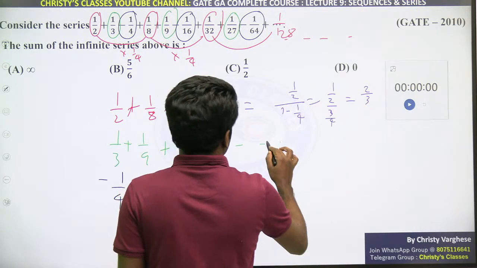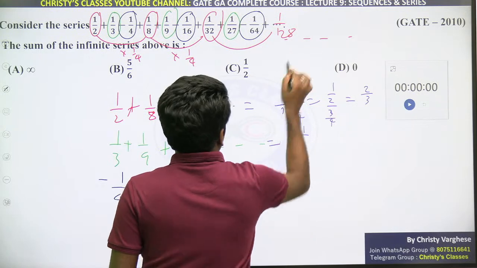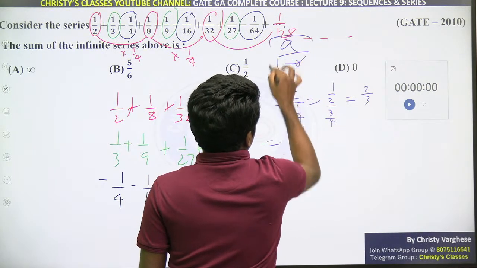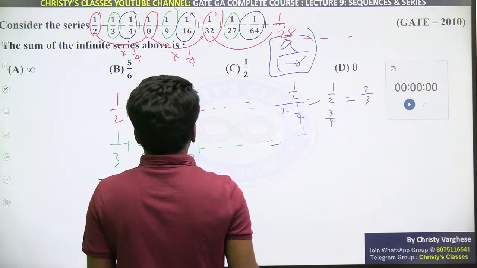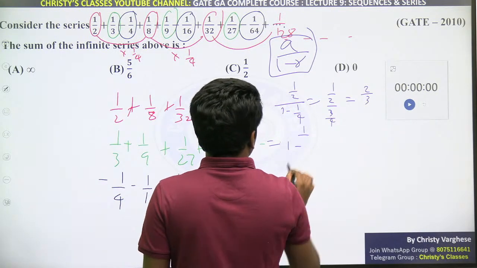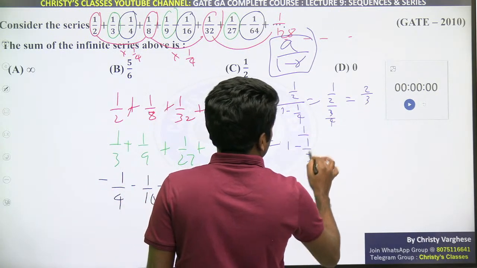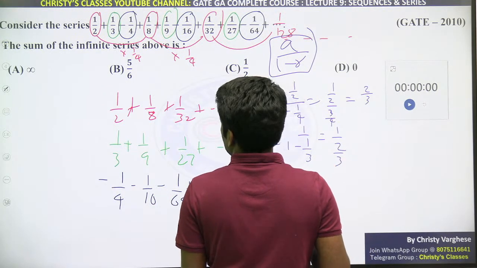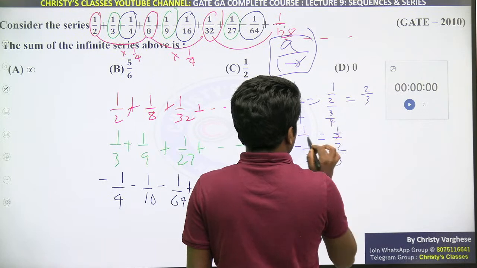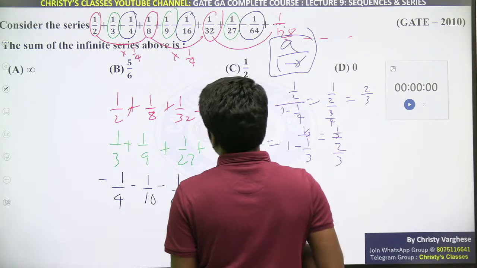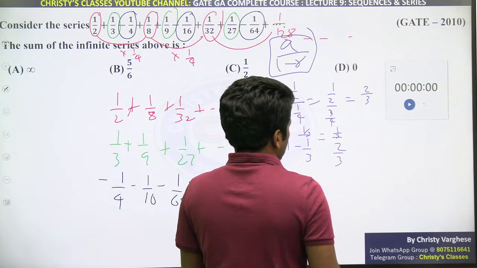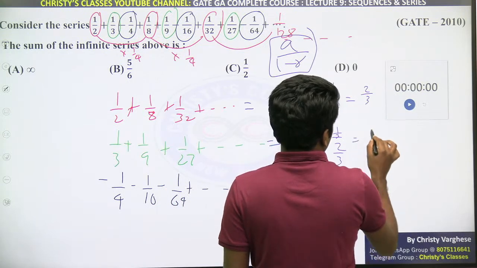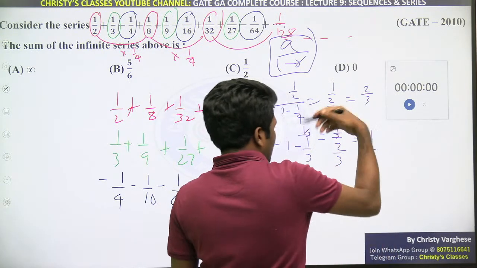Then the second one will be a by 1 minus r, the common equation. 1 by 1 minus r, r will be 1 by 3. Sorry, 1 by 3 by 2 by 3. 1 by 3 will be the first term, a by 1 minus r. So 1 by 3 by 2 by 3 will be 1 by 2. 3 cancels, 1 by 2.